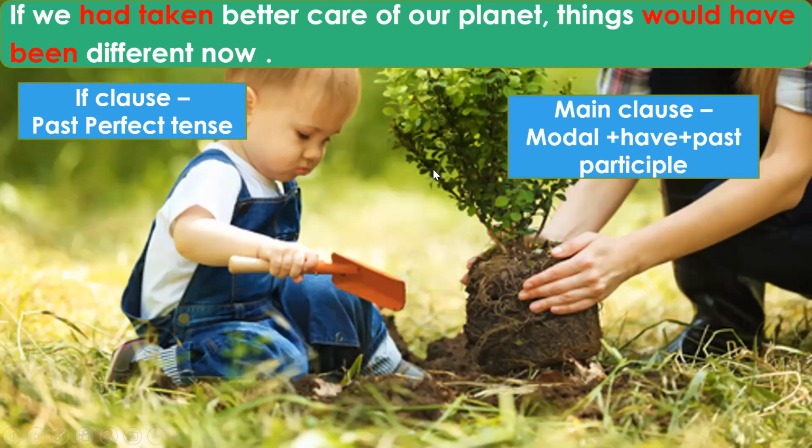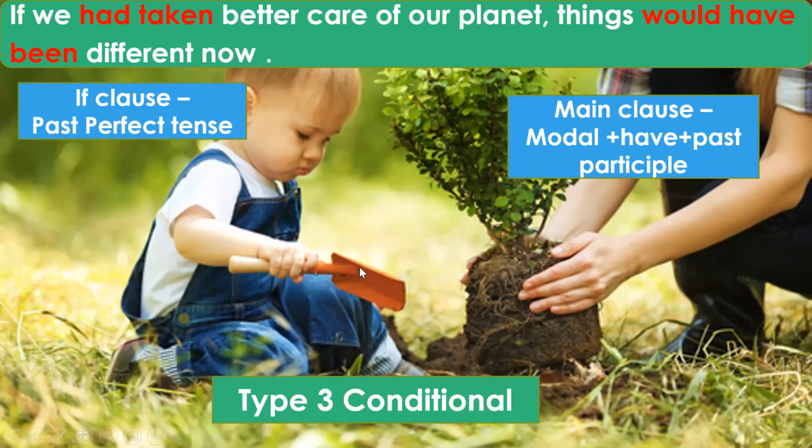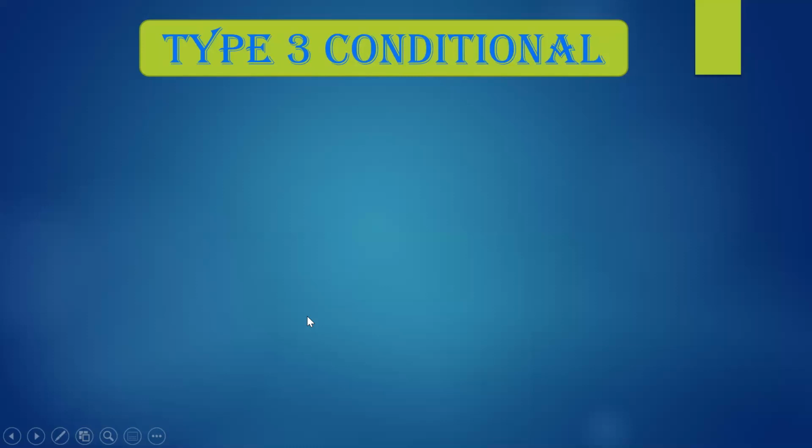We can also have should plus have plus been. We can also have could plus have plus been, or might plus have plus been. But since the sentence is in the past perfect tense, we have the word "have", and we will have this "have" in the main clause also. So such sentences are type 3 conditionals, which talk about a totally impossible condition which cannot be fulfilled at all. The if clause in such sentences is in the past perfect tense. The main clause has to have a modal plus have plus the past participle form of the verb.